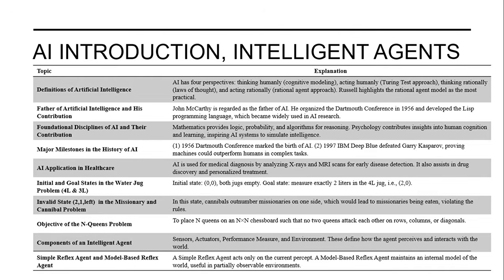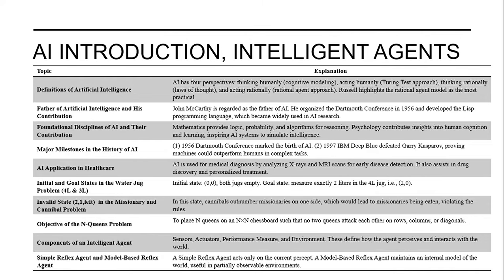Major milestones in the history of AI. In 1956, the Dartmouth Conference marked the birth of AI, and in 1997, IBM Deep Blue defeated Garry Kasparov, proving machines could outperform humans in complex tasks. AI applications in healthcare: AI is used for medical diagnosis by analyzing X-rays and MRI scans for early disease detection. It also assists in drug discovery and personalized treatment.